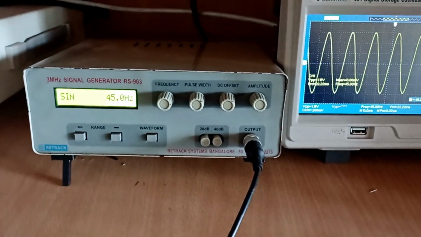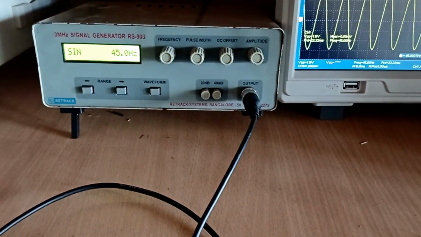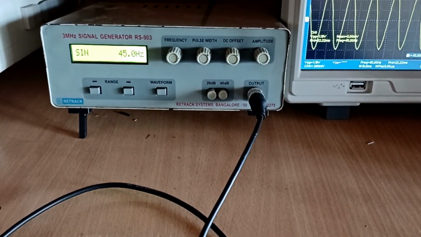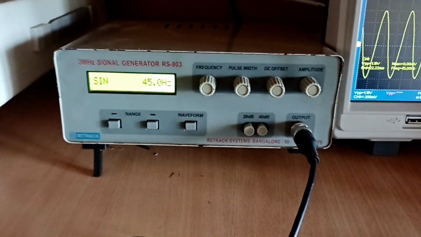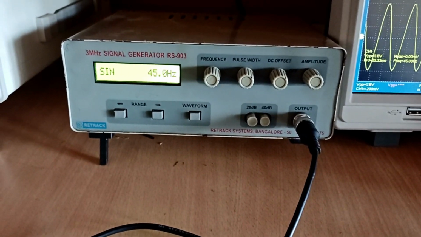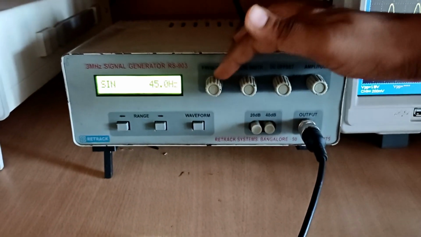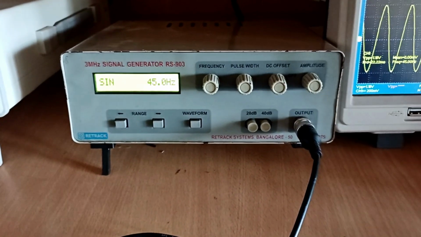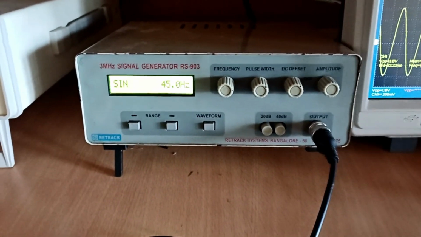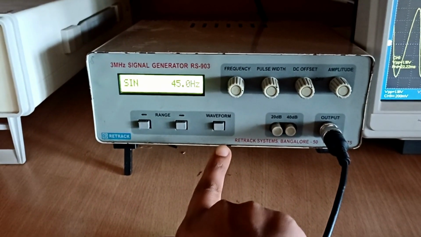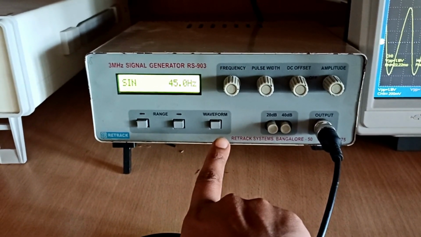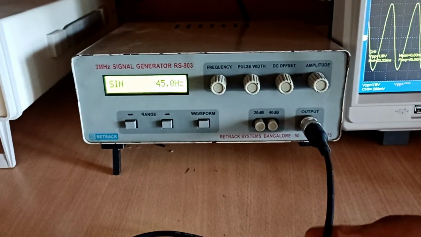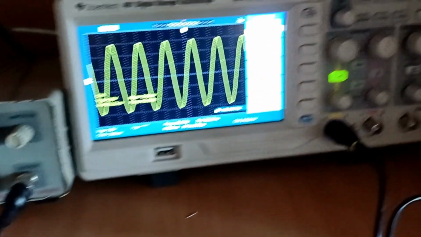Hello friends, this is the signal generator wherein we can generate different signals. Here I have generated right now a 45 Hz signal. This is the frequency, wherein we can change the different frequencies, and here there is a range. Also you can change the different types of waveforms: sine wave, triangular wave, square wave. Now this is the output given to a DSO.